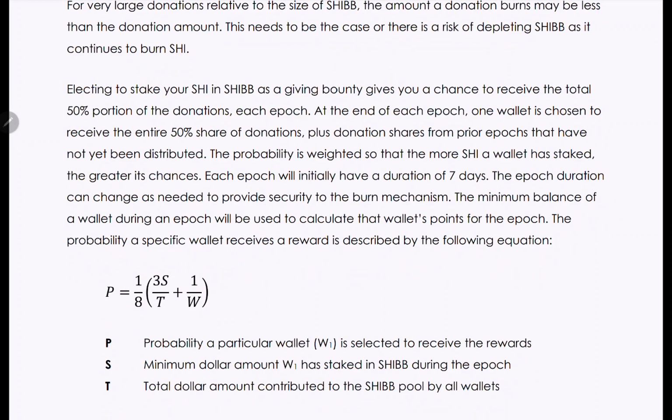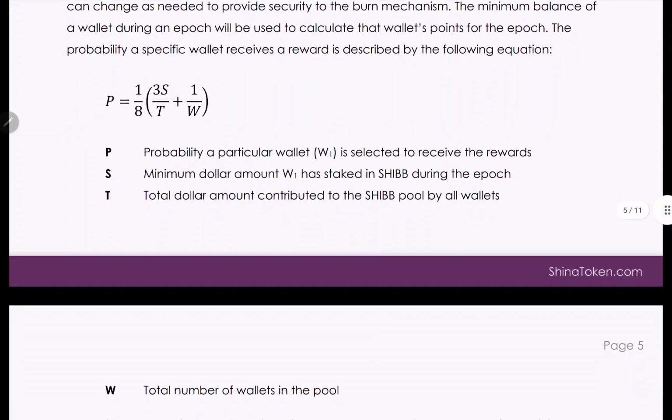Each epoch will initially have a duration of 7 days. The epoch duration can change as needed to provide security to burn mechanisms. The minimum balance of a wallet during an epoch will be used to calculate that wallet's points. For the epoch, the probability a specific wallet receives a reward is described by the following equation.